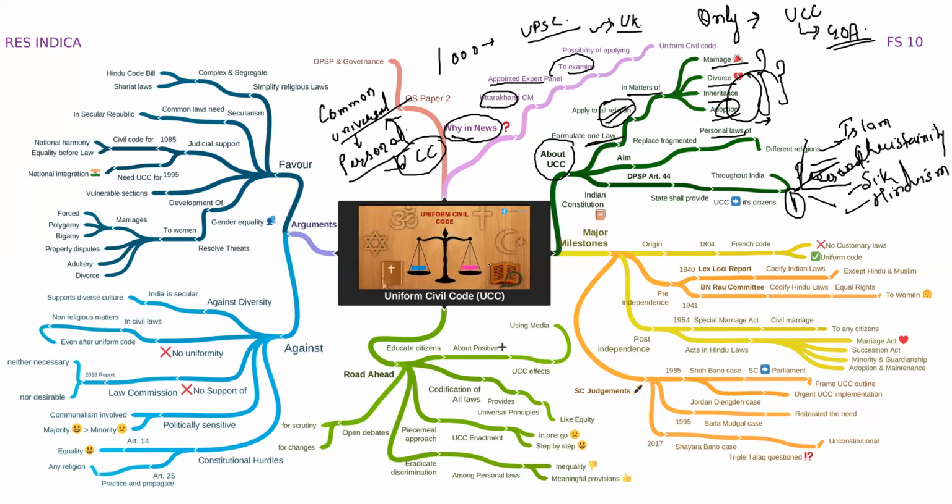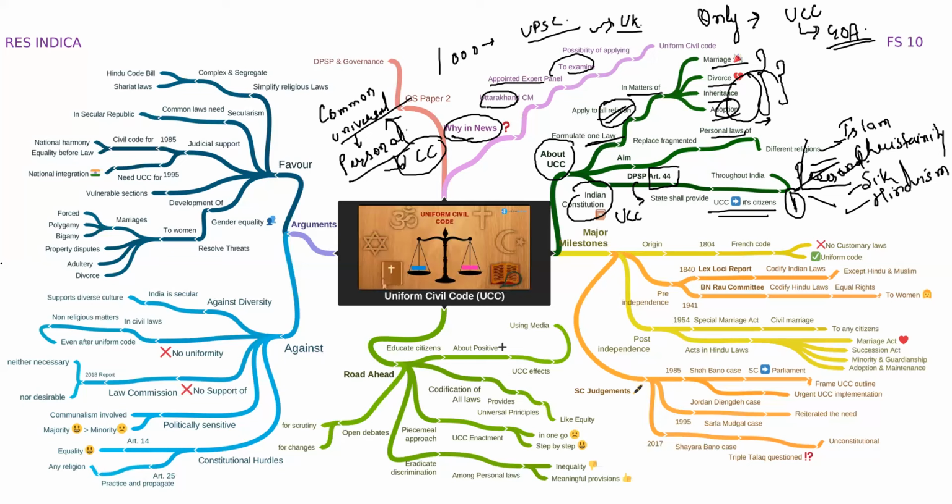Getting the point? Now, let us see. Does the Indian Constitution have some provision with regard to the UCC? Yes, we do have a provision. That is Article 44 of the Indian Constitution, which comes under the chapter of DPSP, that is Directive Principles of State Policy. And what does it read? It reads as: the state shall endeavour to provide throughout India a Uniform Civil Code to its citizens.